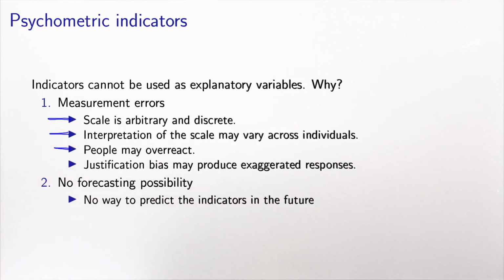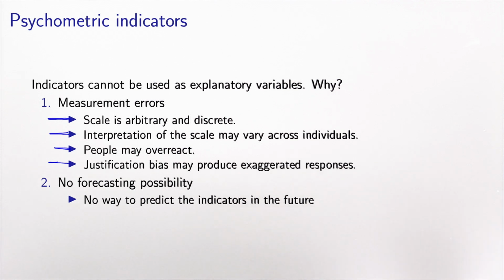Some people have a tendency to overreact, especially for statements about topics that they care about. They may strongly agree or strongly disagree just to make a point. And then there is something called justification bias, which means that people will respond not because they believe in what they say, but because it justifies the decisions that they have made in the past. And this may produce exaggerated responses. So in general, these psychometric indicators are subject to a lot of measurement errors, and therefore we cannot include them as such in the choice models.